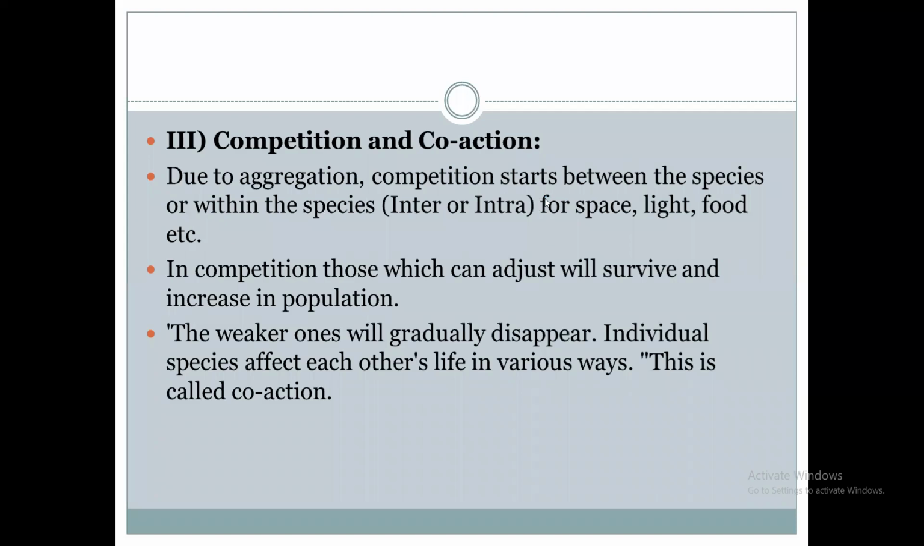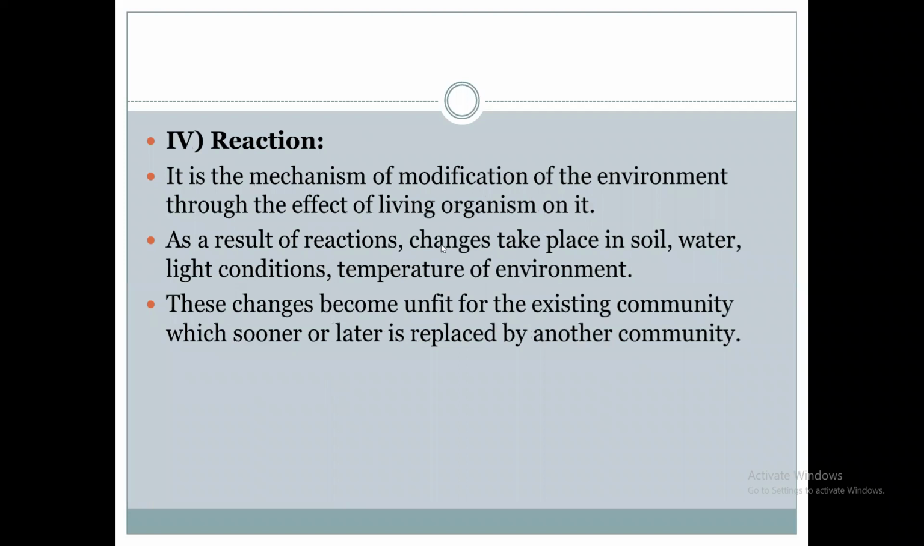In the third step, competition and coaction occur between the plant communities. In the fourth step, reaction, there is modification of the environment through the effect of the living organisms. There may be changes in the soil properties, water conditions, light conditions, and temperature of the environment.